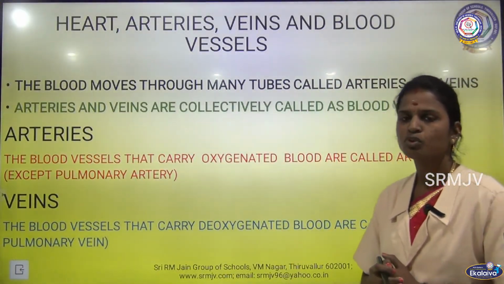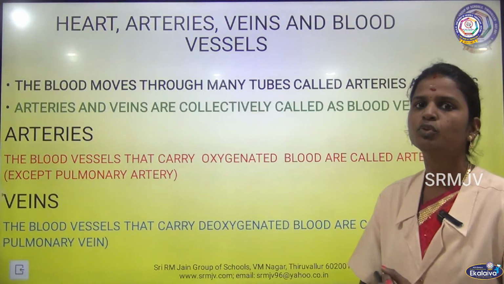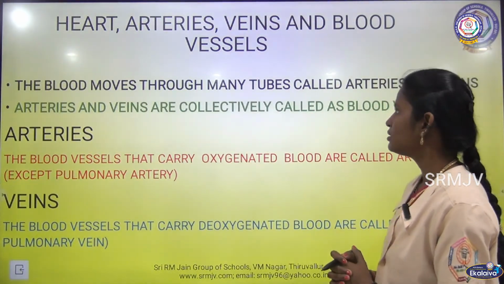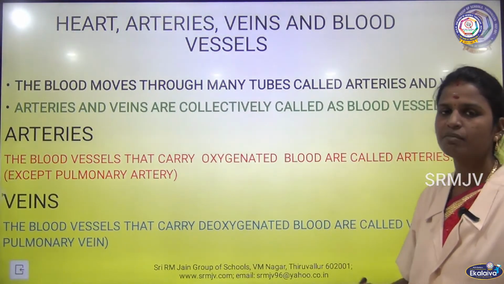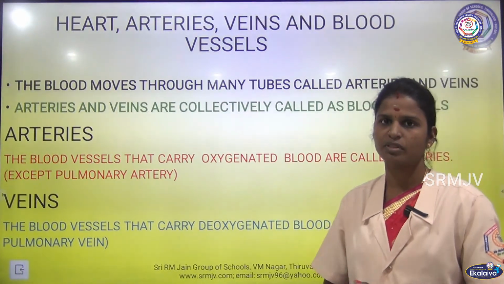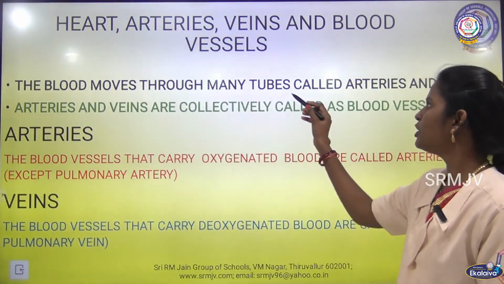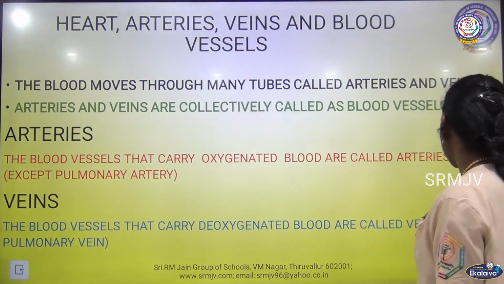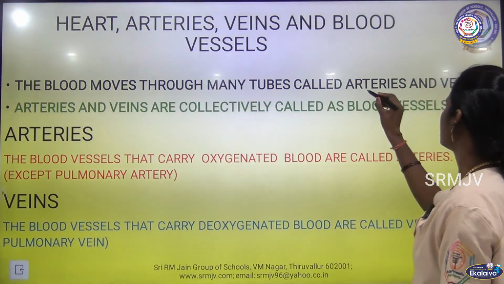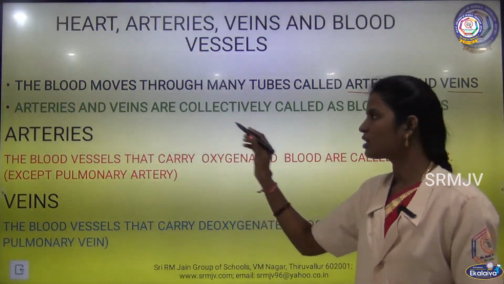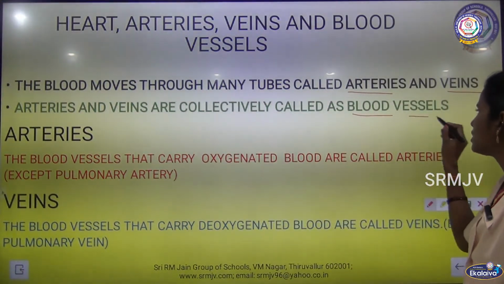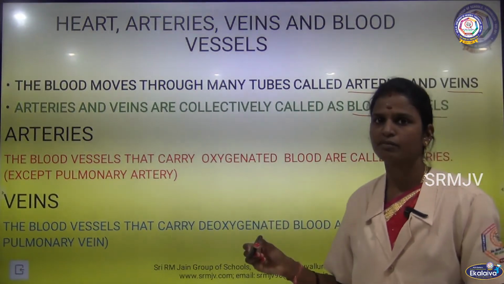And the blood moves to all the parts of the body through tubes called arteries and veins, and they carry blood, so they are called blood vessels. Arteries and veins are collectively called blood vessels. They carry blood to all the parts of the body.